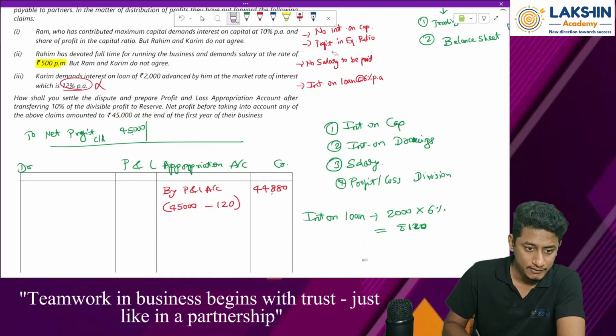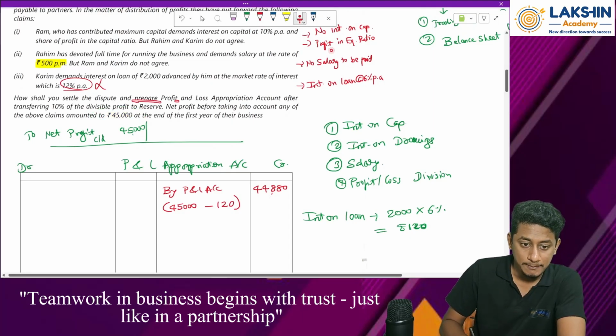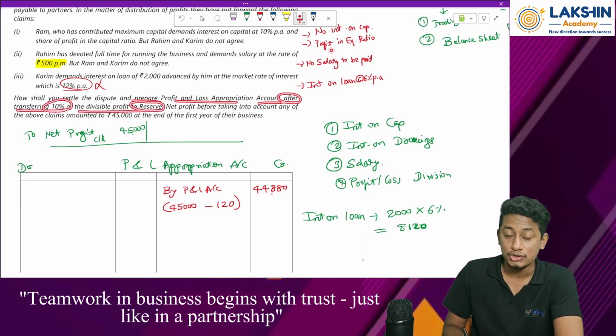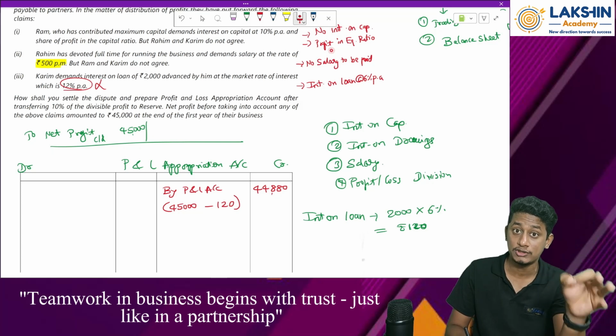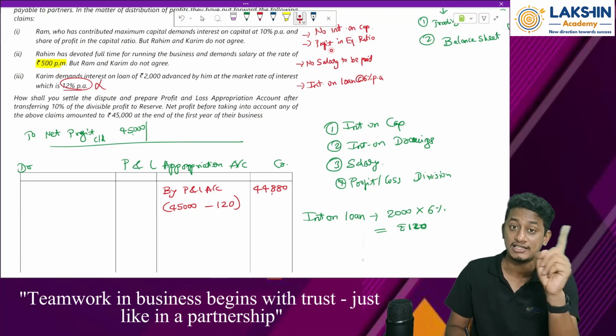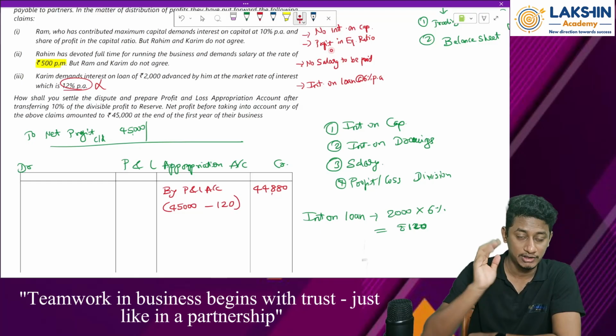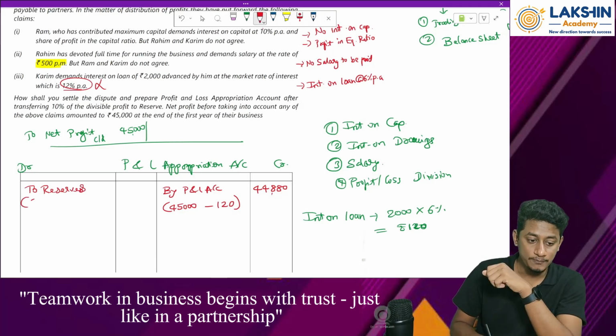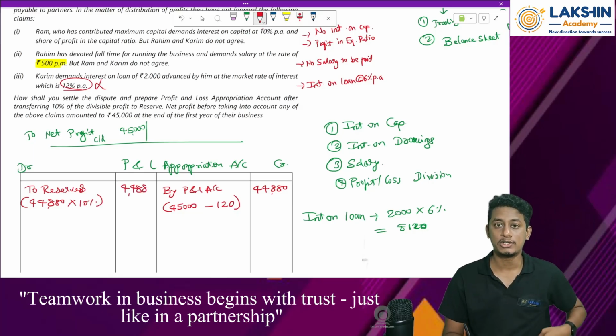Okay, fine. Now next, what have they asked over here? Remember this part. See, prepare P&L appropriation account after transferring 10% of divisible profits to the reserve. So I should transfer 10% of the profits to the reserves first, and then the remaining profit after this transfer will be divided between the partners. Clear? So because of that, I will pass a new entry, to reserves. How much is the value? 44,880 into 10%, that is 4,488. 4,488 is the value of reserves.